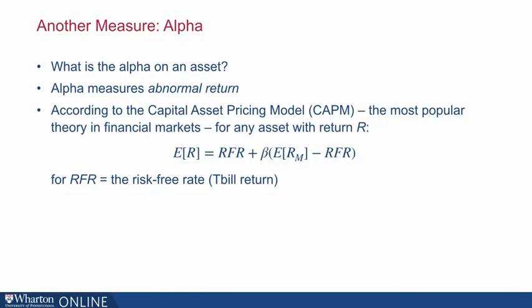The capital asset pricing model is the most popular theory in financial markets. And what it says is that for any asset with return R, the expected return on the asset equals the risk-free rate plus the beta multiplied by the market risk premium, namely the expected return on the market minus the risk-free rate. For the risk-free rate, you could take the Treasury bill return.